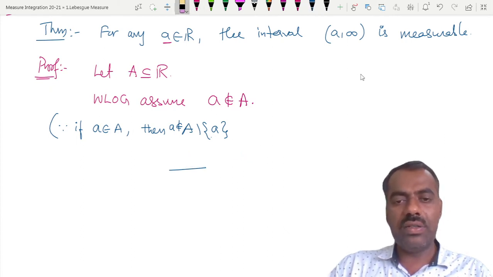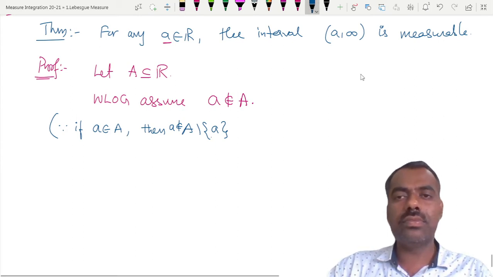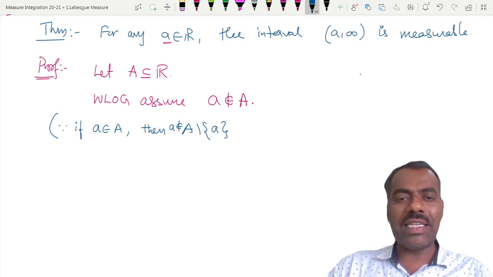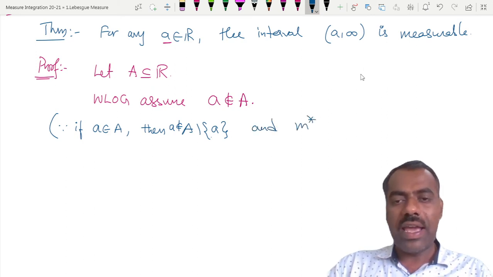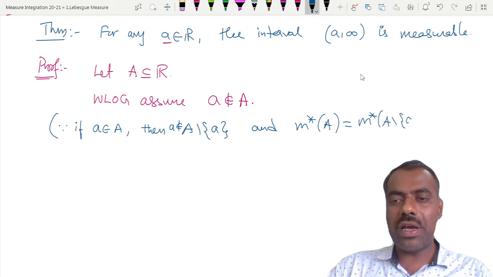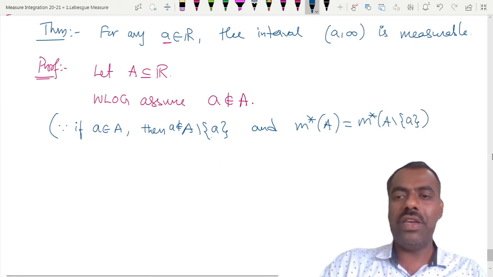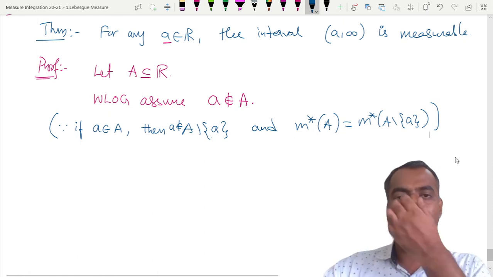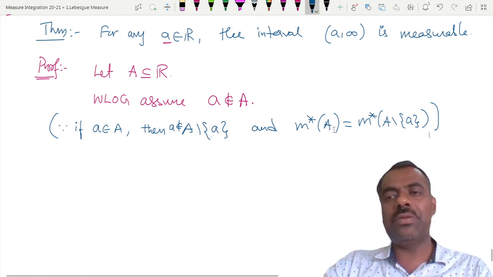Any problem? No, sir. So simply remove it, and then a won't be there. And you can observe that m star of this set A is the same as m star of A minus a. So the outer measure is the same even after removing that, so measurability is not going to change.